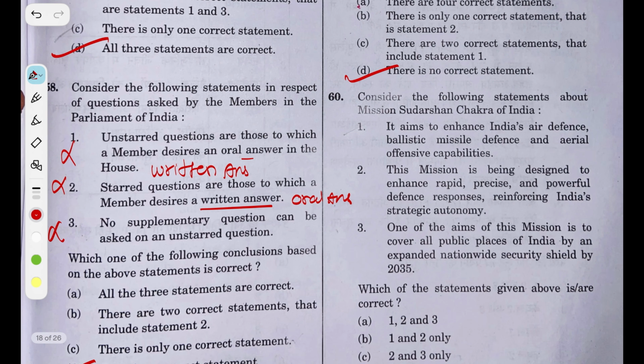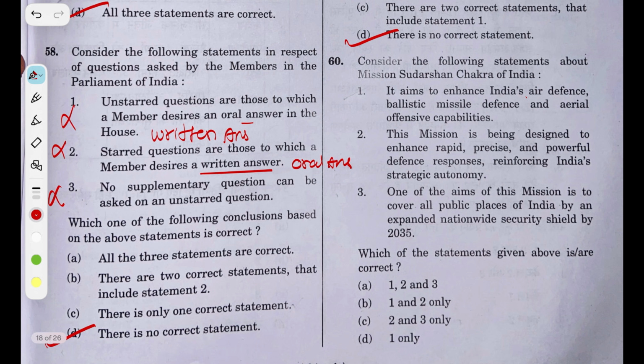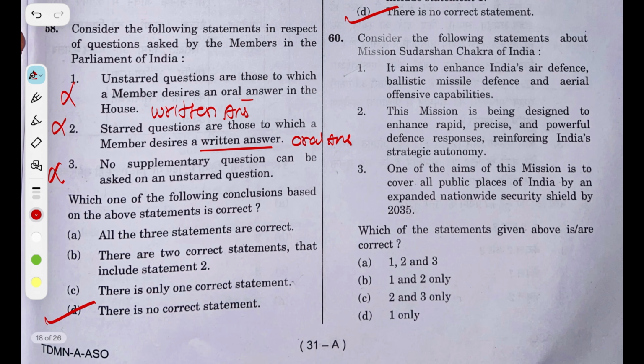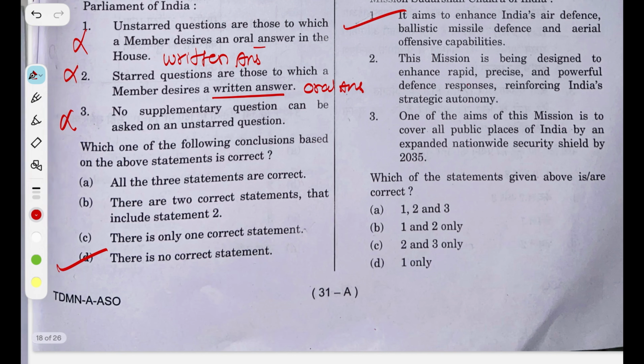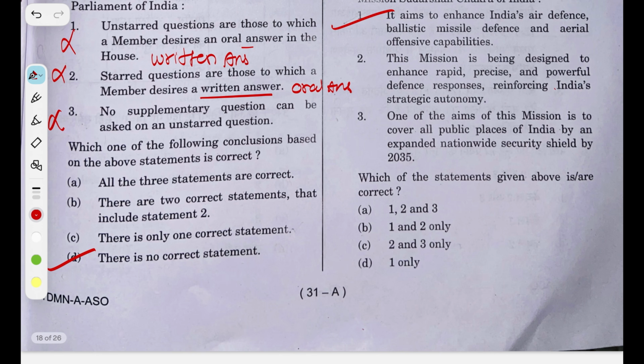Consider the following statements about mission Sudarshan Chakra. First one is it aims to enhance India's air defense, ballistic missile defense and aerial offensive capabilities, which is right. Second statement is the mission is being designed to enhance rapid, precise and powerful defense responses and reinforcing India's strategic autonomy. Even this statement is right. One of the aims of the mission is to cover all public places of India by an expanded nationwide security shield by 2035. Even this is right. The answer is A.